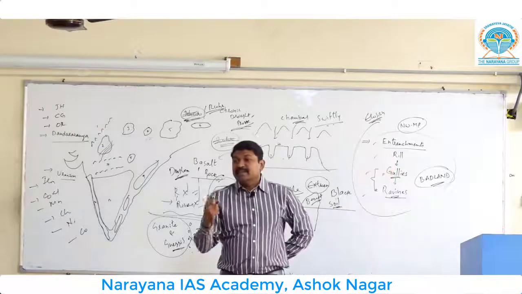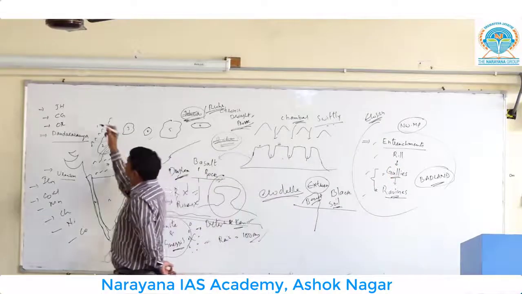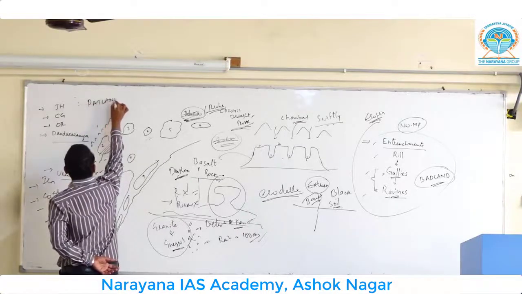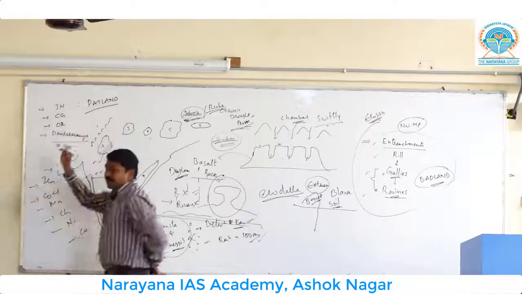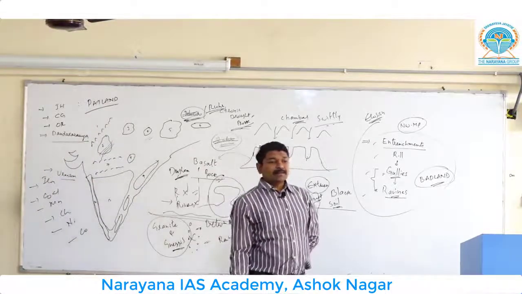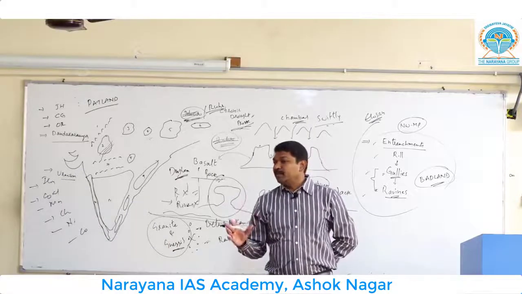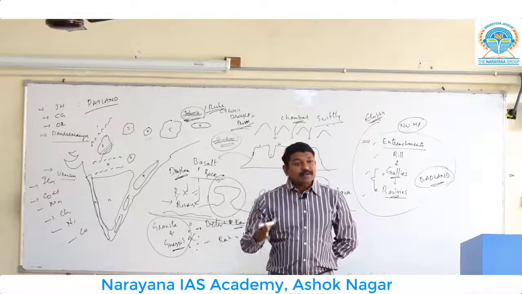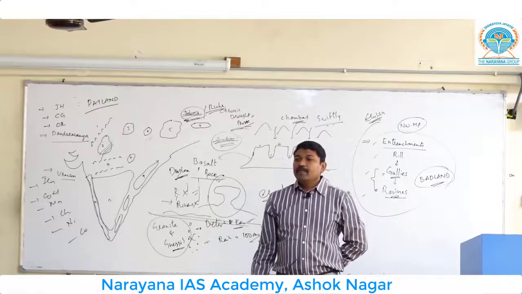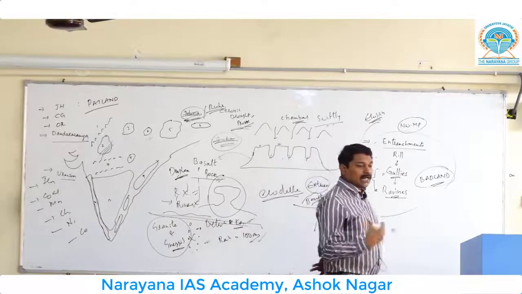Right? This region is called Patland, P-A-T-L-A-N-D, Patland. Which plateau is called Patland? It is the Chotanagpur plateau. Where can you find the Patland characters? In Jharkhand. Come on, write down Jharkhand. Where can you find the Patland characters? The Patland characters are found in the Jharkhand region.